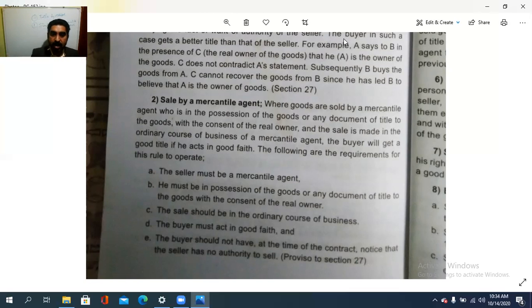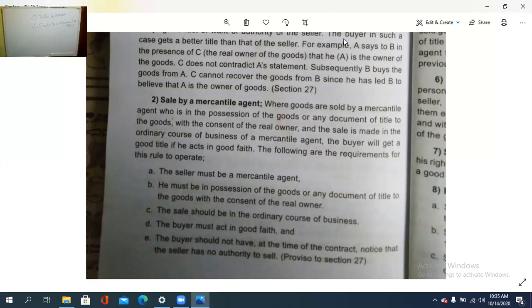Then the sale should be in the ordinary course of business. The buyer must act in good faith. Then the buyer should not have noticed, at the time of the contract, that the seller has no authority to sell. The buyer should not have a notice that the seller has no authority to sell; that is the case needed.